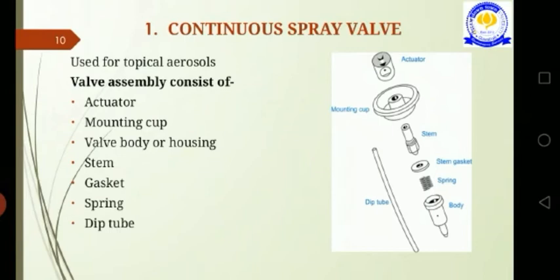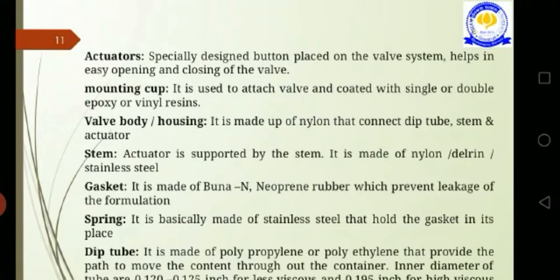These metered dose inhalers are mostly used to deliver suspension aerosols. The principle of operation is that a metering chamber fills with the suspension as the can is inverted, and by depressing the valve stem the metering chamber is simultaneously closed to the reservoir and opened to the atmosphere by the actuator jet.